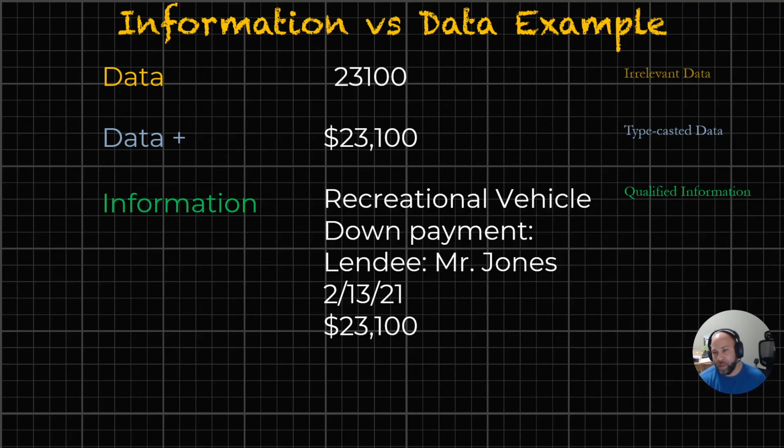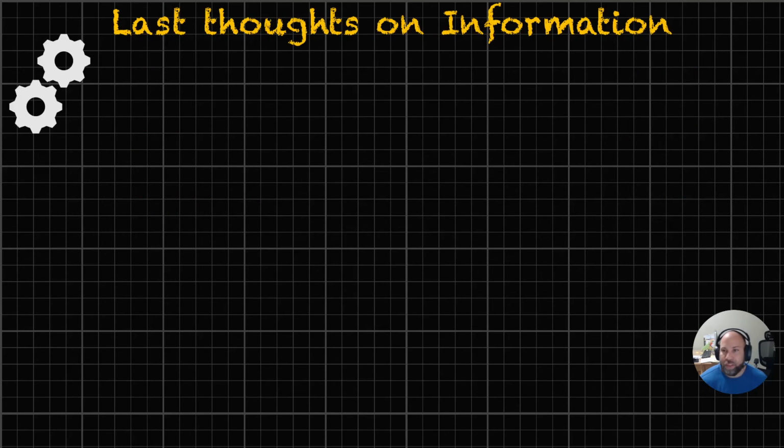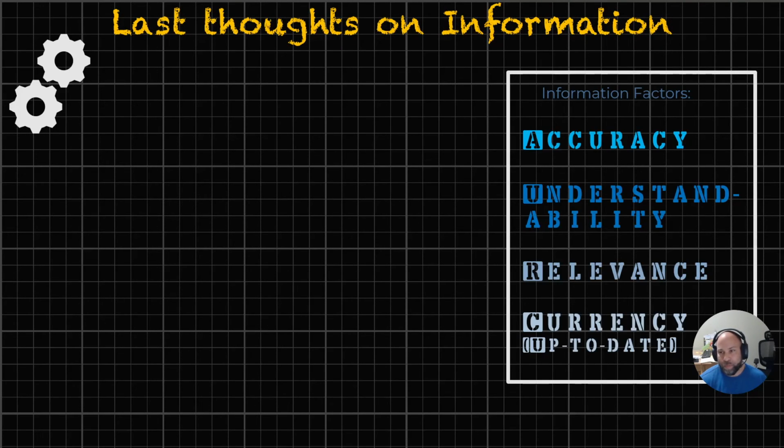So going back to the top, irrelevant data, just a random number. Data plus, type casted data. We know what type of data it is, which is something we'll talk about when we get into data types later. And then at the very end, when we've got all of our ducks in a row, we've actually got qualified information. All right. So last thoughts on information or data before we end this video.